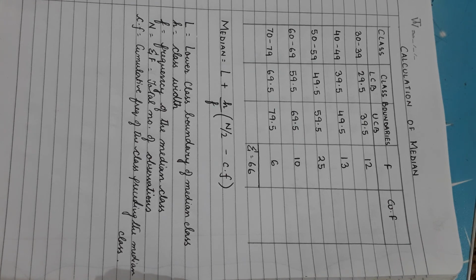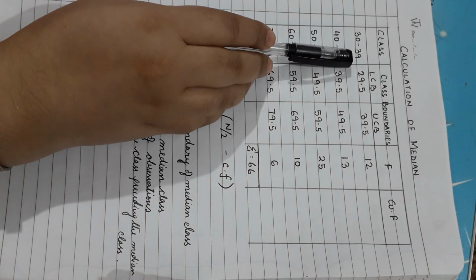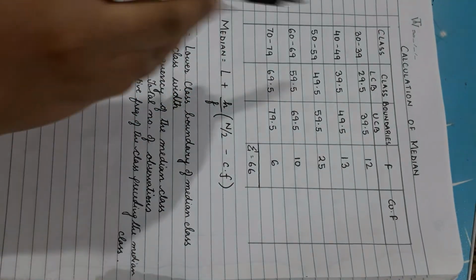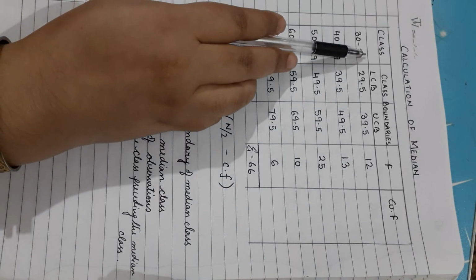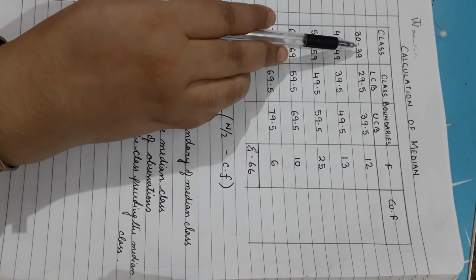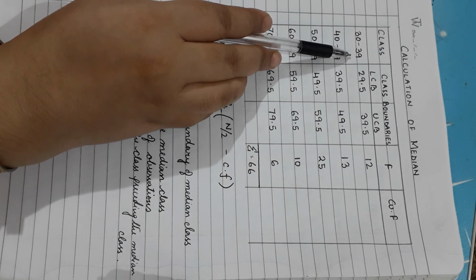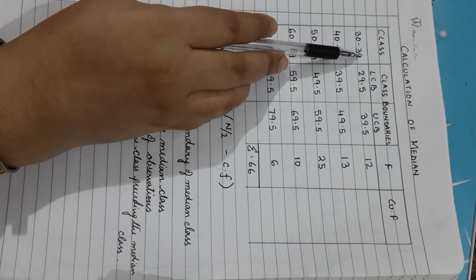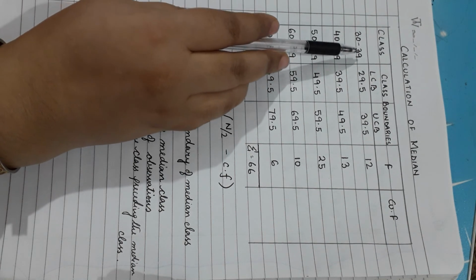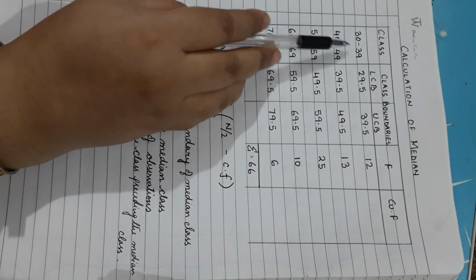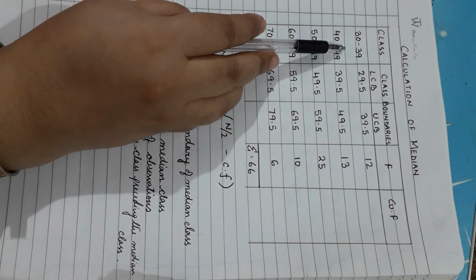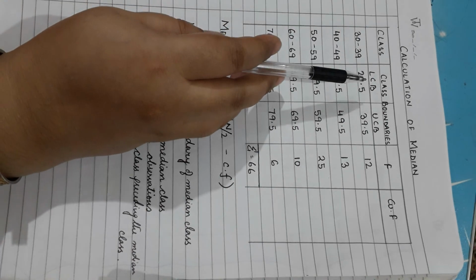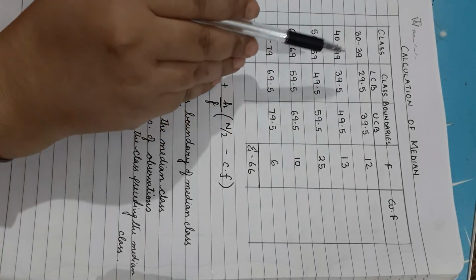Now, we had this particular distribution as a discrete distribution, in which the upper class limit of the preceding class and the lower class limit of the succeeding class are not the same. So there is a difference of 1 unit. 1 unit definitely will be equivalent to 1000 rupees for this particular case.